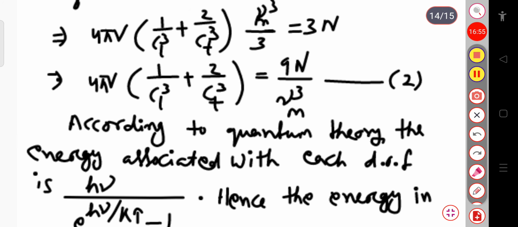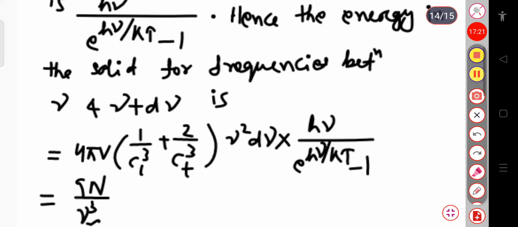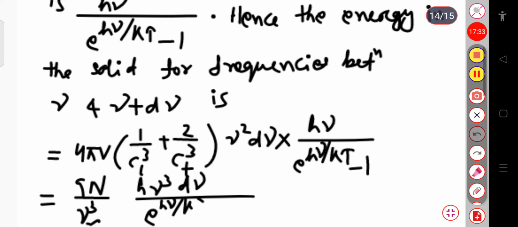So here you can see 4πV divided by (1/CL³ + 2/CT³). This value is nothing but 9N divided by νm³. So from this equation 2, if I substitute this value, then this will be equal to 9N divided by νm³ into hν cubed dν divided by exponential hν by kT minus 1. This is, suppose, equation 3.